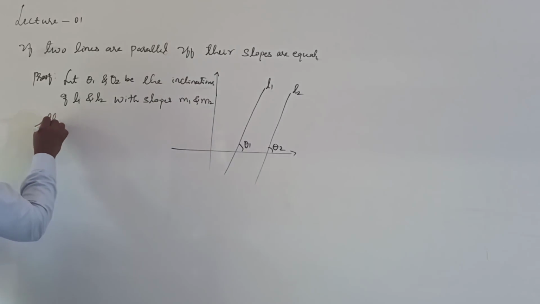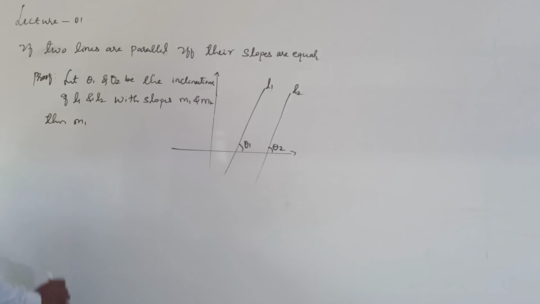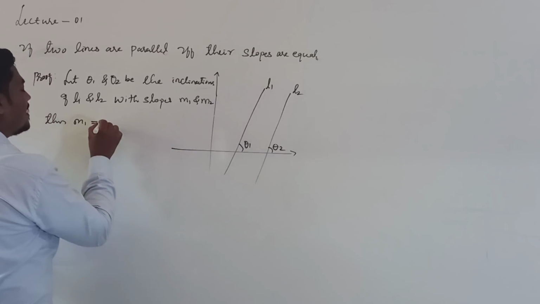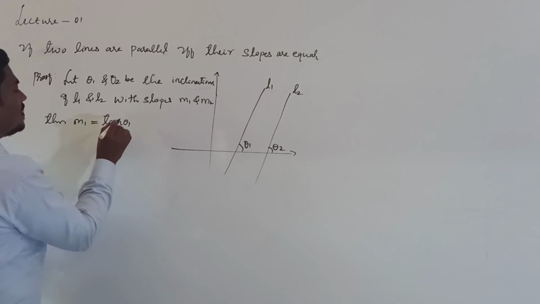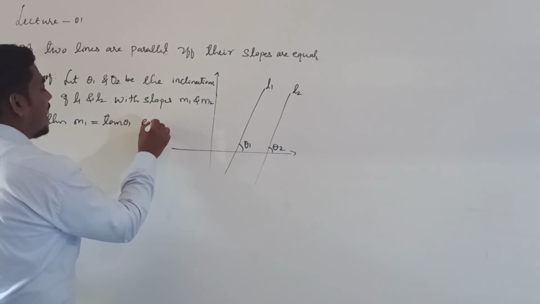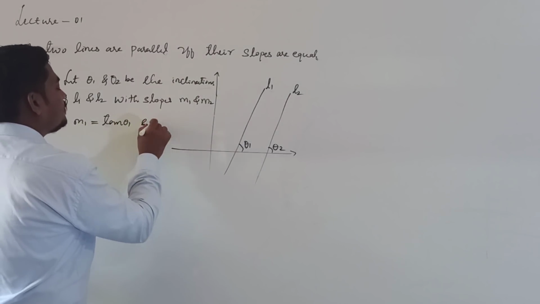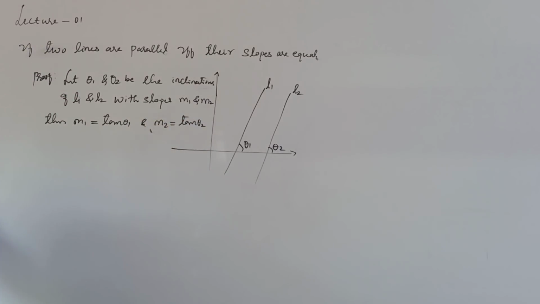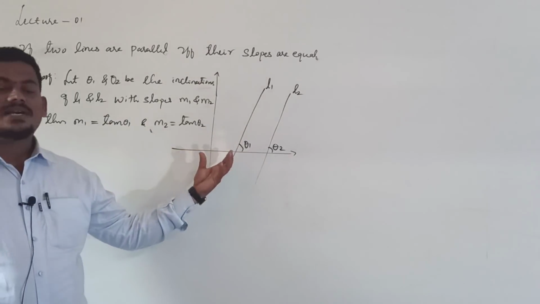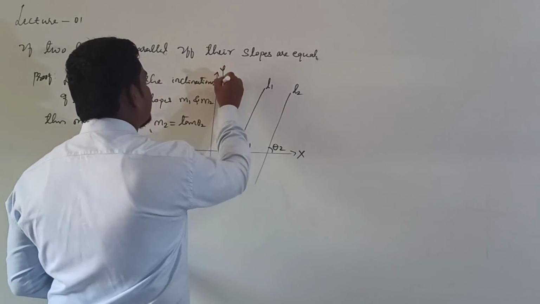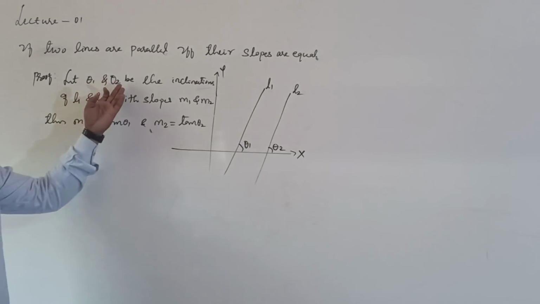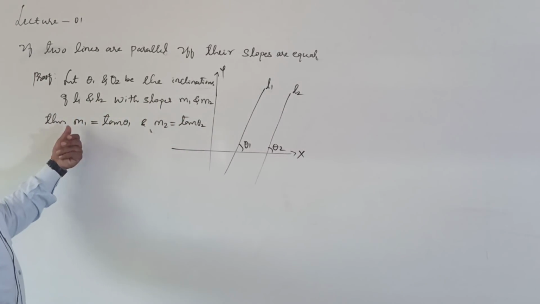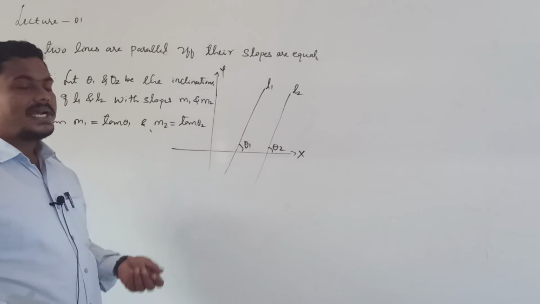Then what is m1? m1 is the slope of line 1, and theta 1 is the inclination of line 1, so m1 is tan theta 1, right? And m2 is equal to tan theta 2. From the figure we conclude, clearly, it is the x-axis and y-axis. Let theta 1 and theta 2 be the inclinations of line 1 and line 2 with slopes m1 and m2, then clearly m1 is equal to tan theta 1 and m2 is equal to tan theta 2.